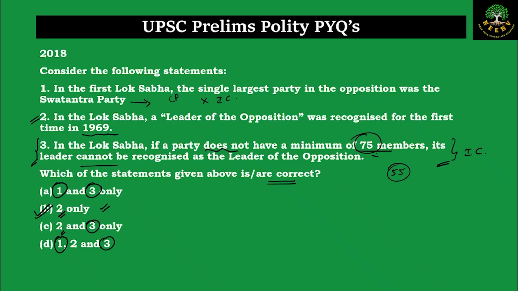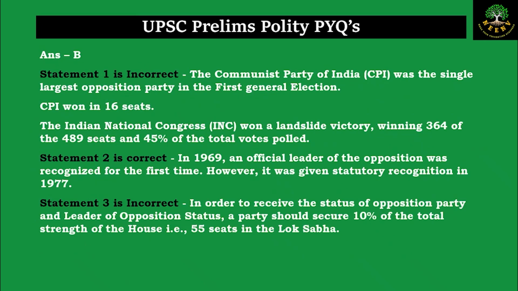Now let us look at the in-depth explanation. We saw how we could solve this question in the exam. Now let's go through the in-depth explanation. Statement number 1 is incorrect because it was the Communist Party which was the single largest opposition party in the first general election, and they won almost 16 seats. And obviously in the first general election, INC won a landslide victory, winning almost 364 of the 489 seats and securing 45% of the total votes polled.